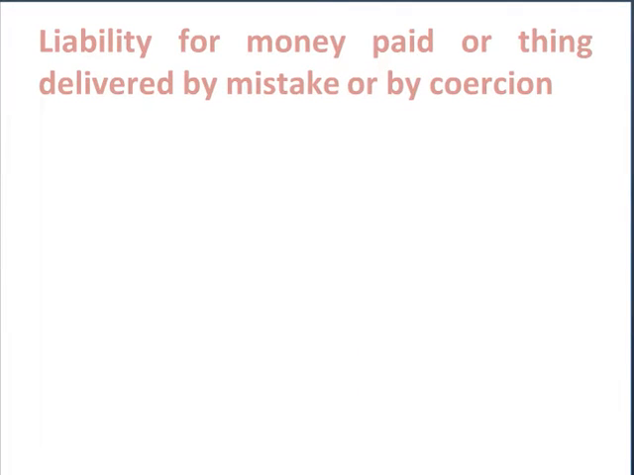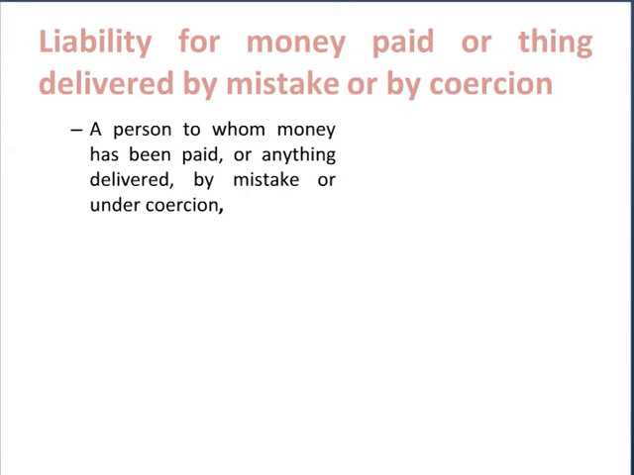Last in the series of quasi-contracts are the provisions given by Section 72, which talks about liability for money paid or things delivered by mistake or by coercion. The section says that a person to whom money has been paid or anything has been delivered by mistake or under coercion must repay it or return that particular thing.